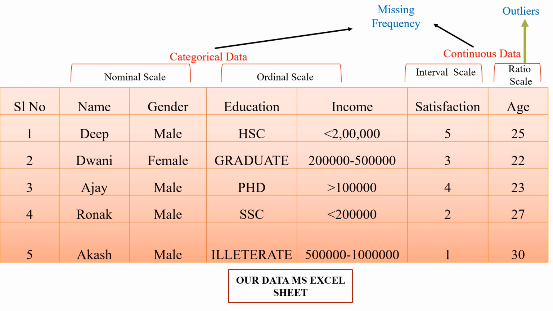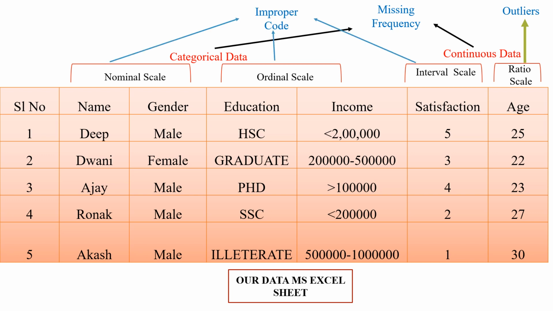So missing frequencies are the characteristics or the loopholes, or you can say a missing link, both in the categorical data and the continuous data. Whatever your measurement, missing frequency can always be observed in both the categorical data and the continuous data. Whether you collect the data on a nominal scale, ordinal scale, interval scale or ratio scale, you will find missing frequency.